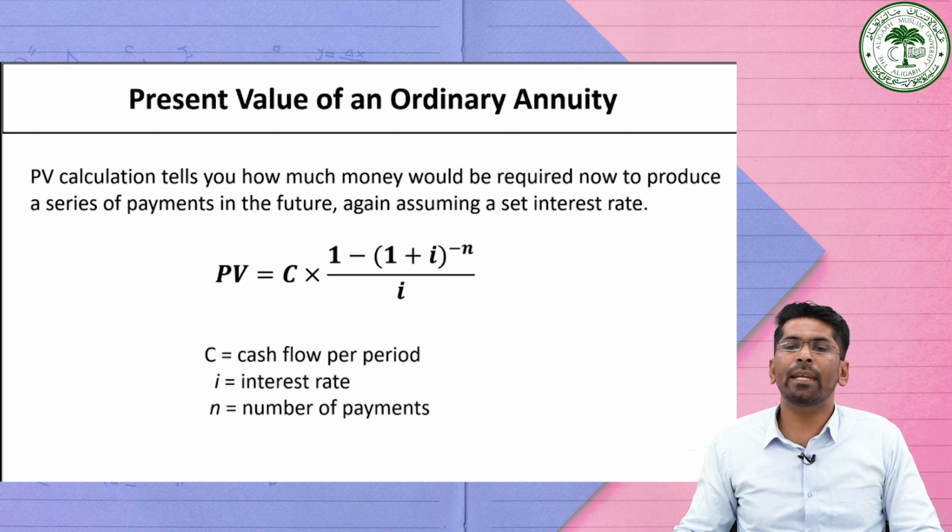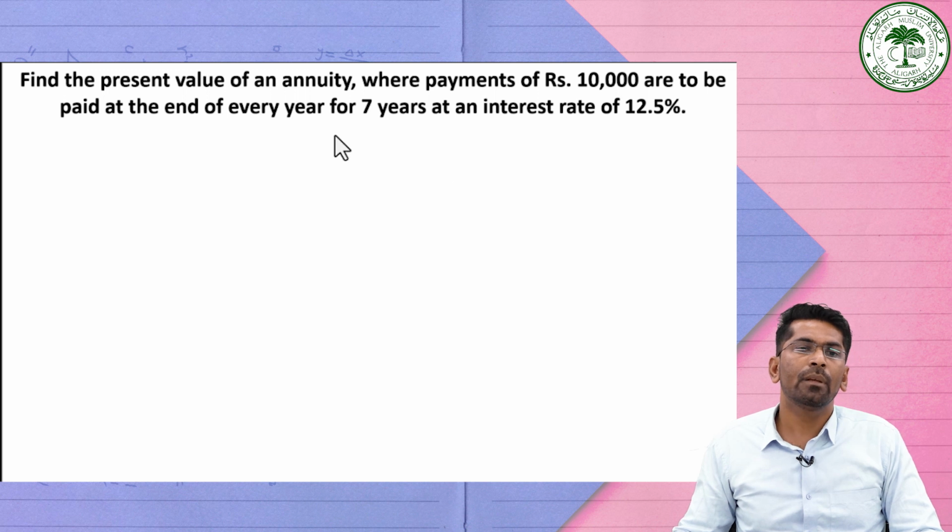So let's do some practical problems so that it will be more clear, especially on the present value of an ordinary annuity. Consider one example. We want to find the present value of an annuity where payments of 10,000 rupees are to be paid at the end of every year for 7 years at an interest rate of 12.5%.